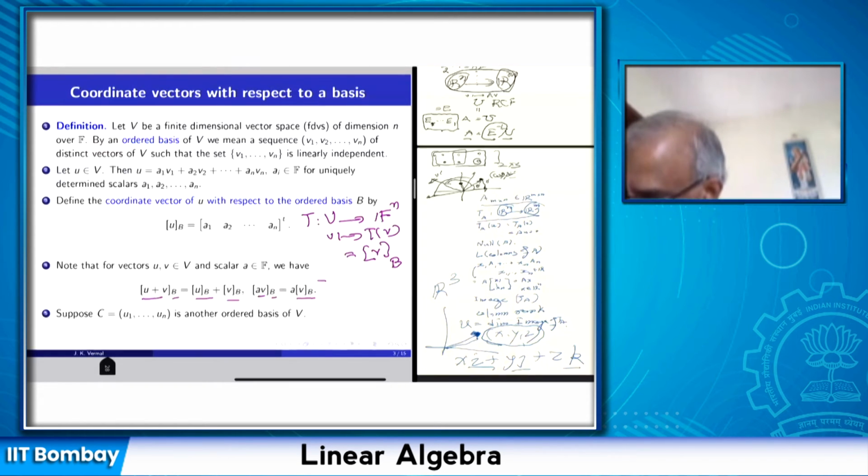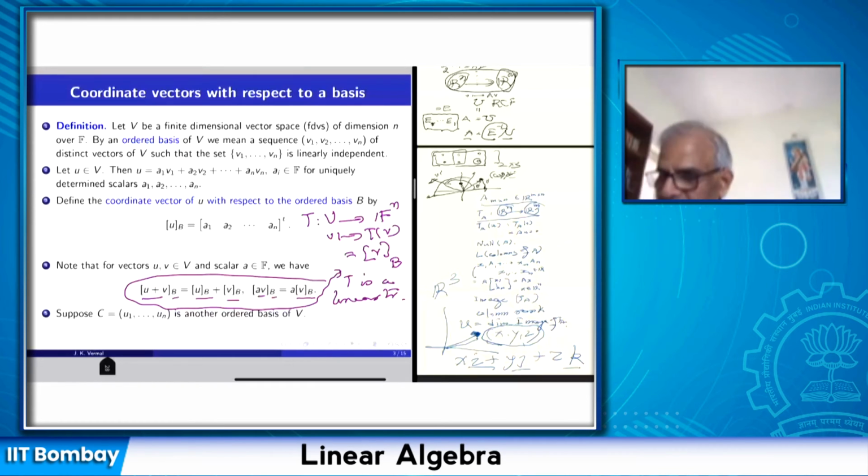So these two facts are simply saying that T is a linear transformation, because the first equation says that T respects addition. Second equation says T respects scalar multiplication. So the process of coordinatization of a vector space gives me a linear transformation. V mapping to T(v), where T(v) is the coordinate vector of v with respect to B, is a linear transformation.